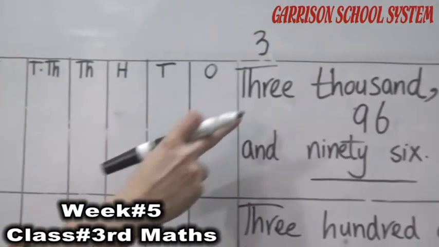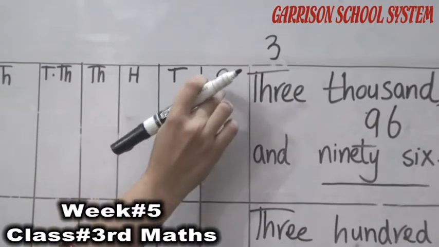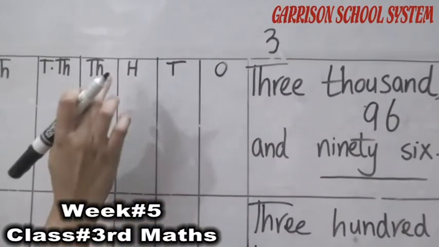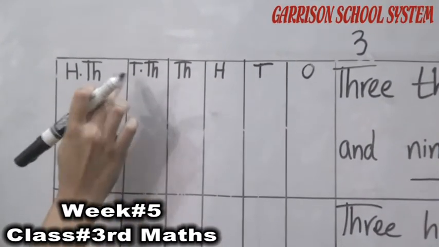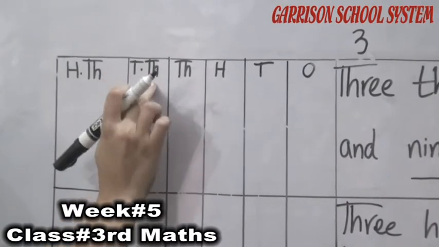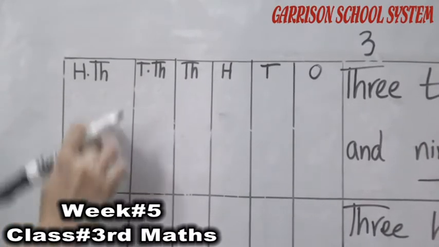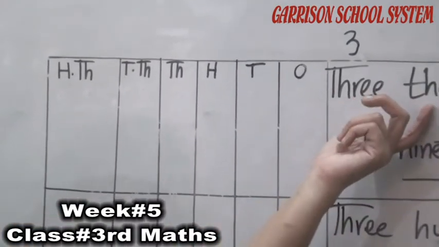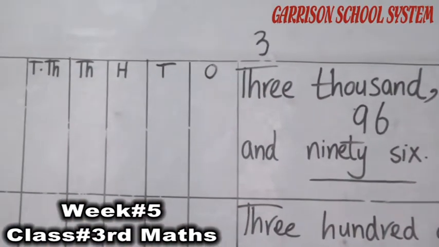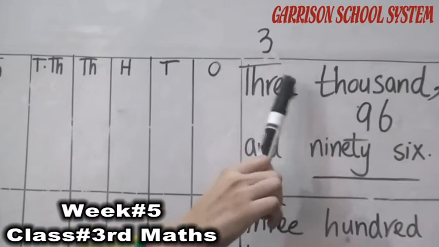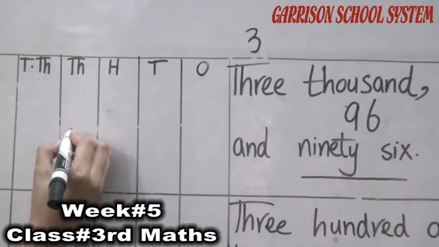So first we have to write the number which is in thousand place. First of all, this is ones, this is tens, this is 100, this is thousand. TH means thousand. This is 10,000. T means 10, TH thousand. And this is 100, H for 100 and 1000. Okay, which number is given us here? 3000. So we have to write this 3 into the thousand place. This 3 place value is 1000. So we have to write the 3 is in thousand place.